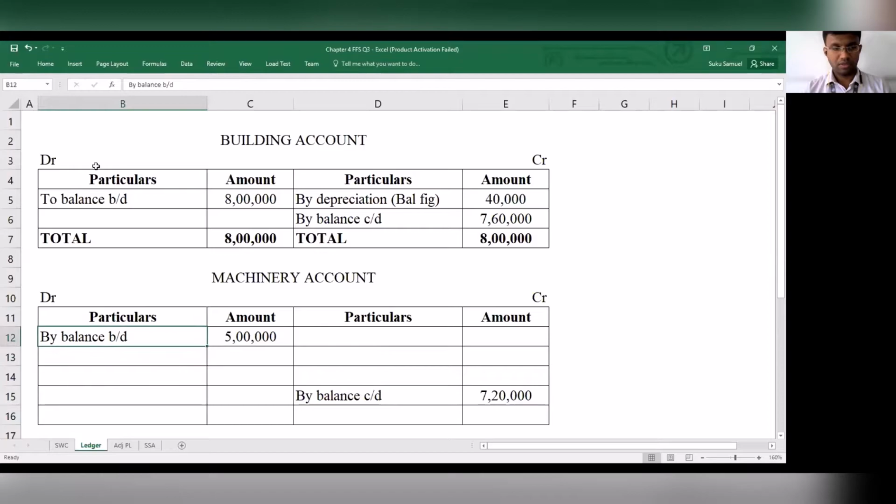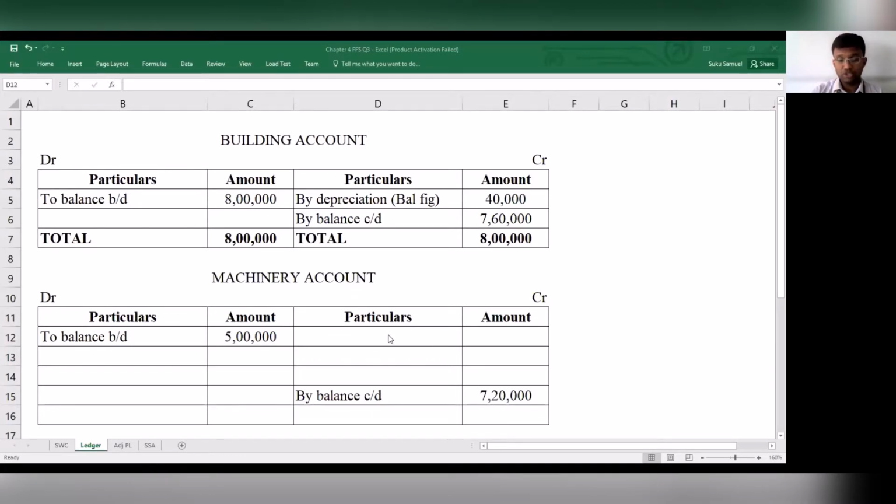Here there's one small correction. This has to be 2. To balance brought down and by balance carried down, that has been taken care of. Now let's look at the adjustments given to us in the question. A machine which appeared with a written down value of 80,000 has been sold for 1,30,000. So you have made a sale, and the sale is for 1,30,000.